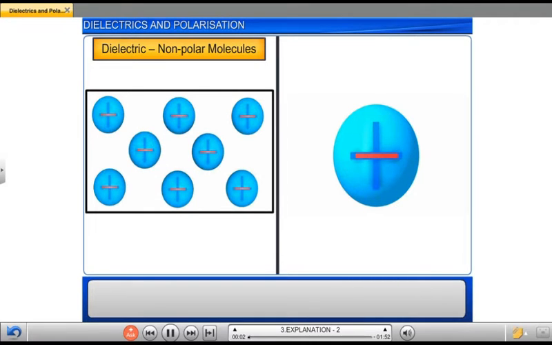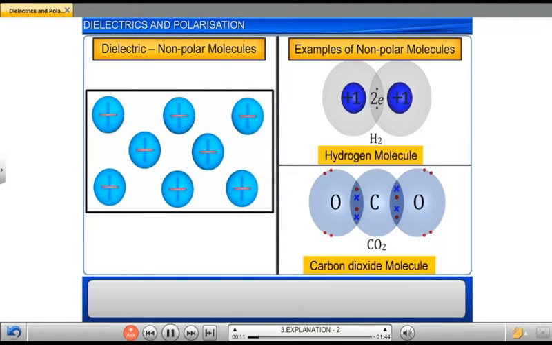Non-polar molecules are those which do not possess a permanent dipole moment like the polar molecules. Hydrogen and carbon dioxide molecules are examples of such non-polar molecules. In such molecules, the average centers of the positive and negative charges coincide. Hence, they do not possess an electric dipole moment in the absence of an external electric field.